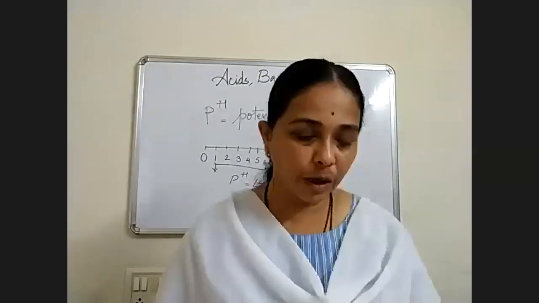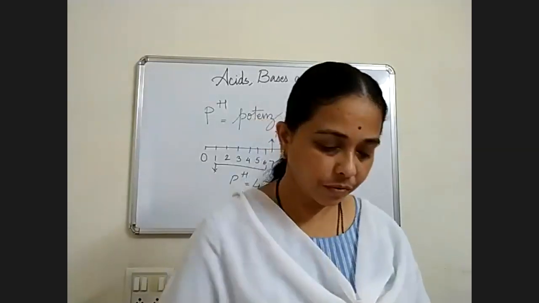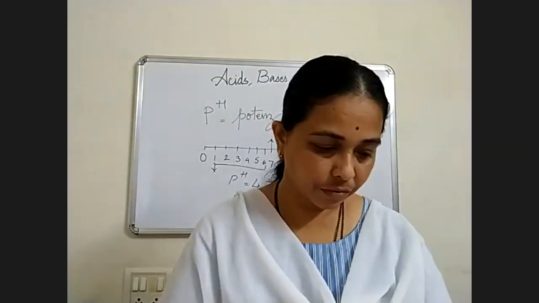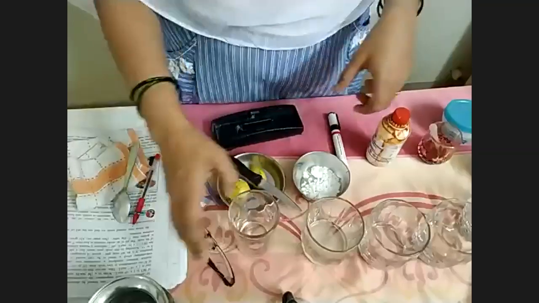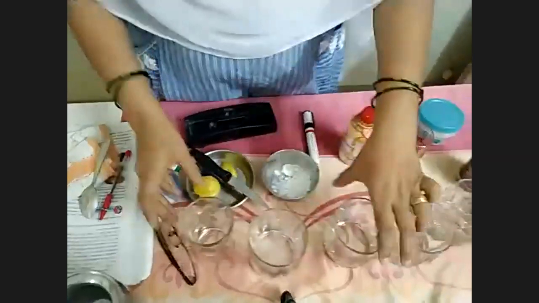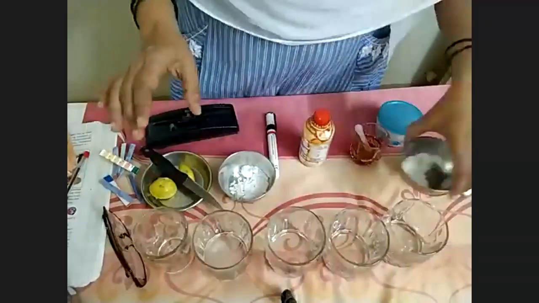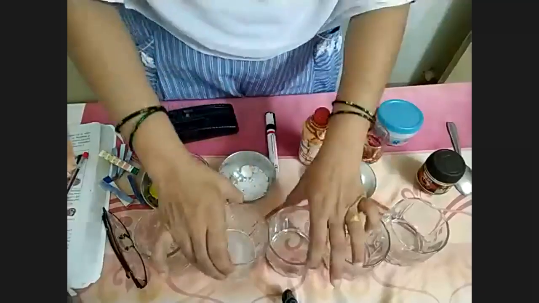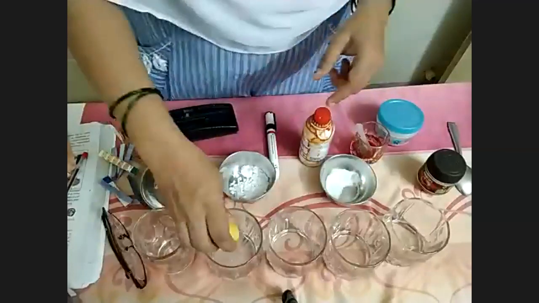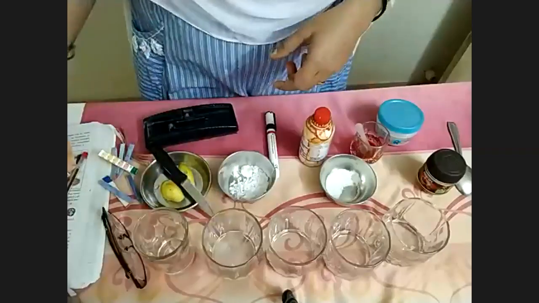Okay. So we'll make some solution. I'll show you the experiments. Okay, there are some of those substances on my table I have removed out. Okay, this is lemon juice. Already I have squeezed the lemon, you could see. Lemon is already squeezed in that.